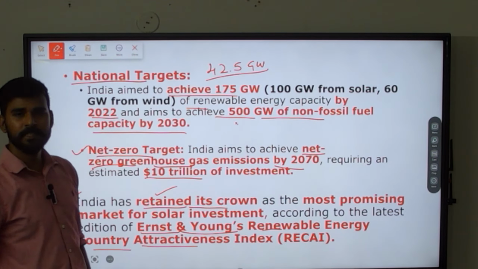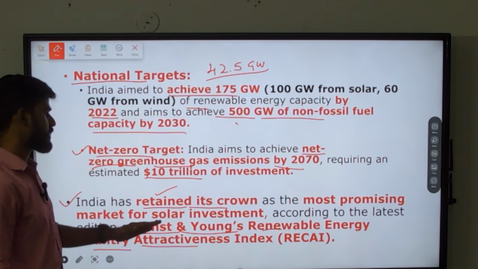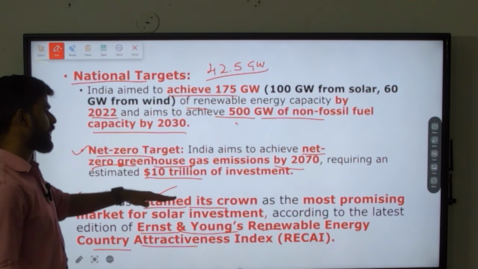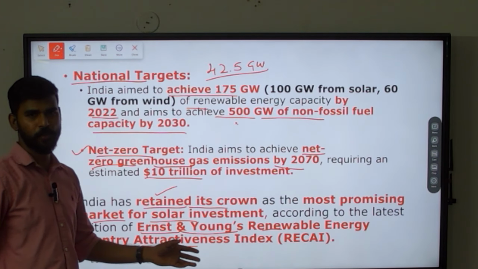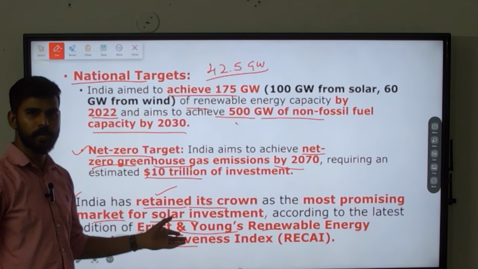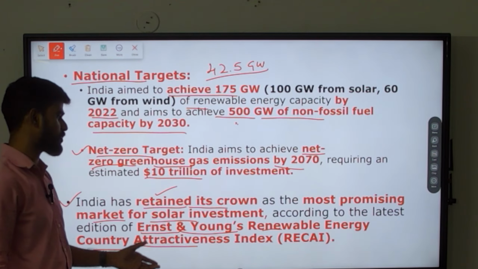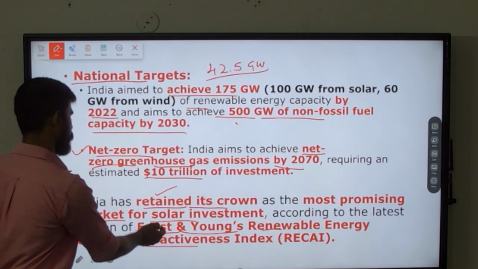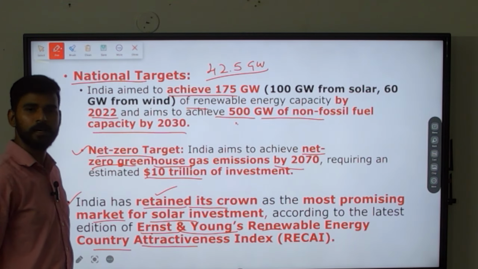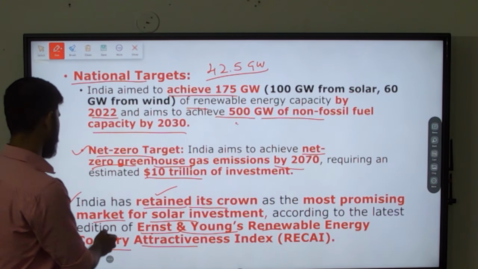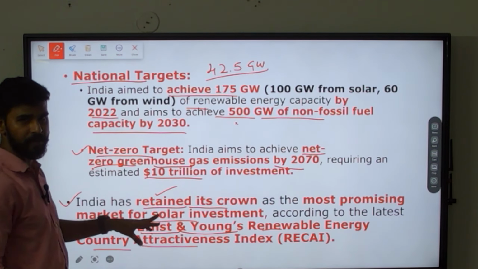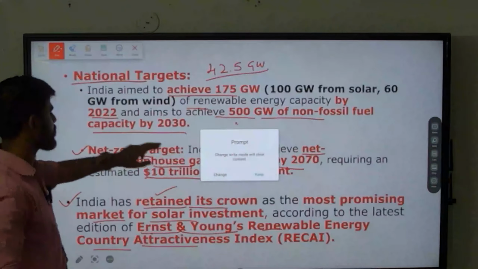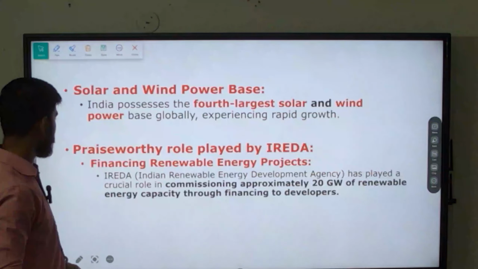In that, India has ranked first, that is, India retained its crown as the most promising market for solar investment, which is again a renewable energy, according to Ernst and Young's renewable energy country attractiveness index. So India ranks first in solar investment. Such points are important. In prelims, it may be asked.